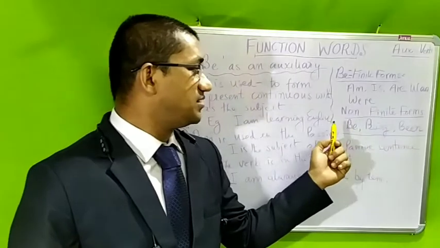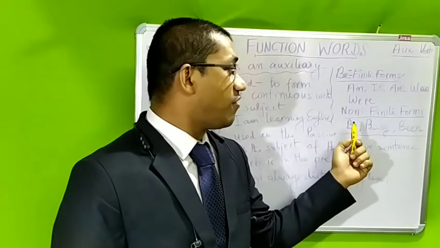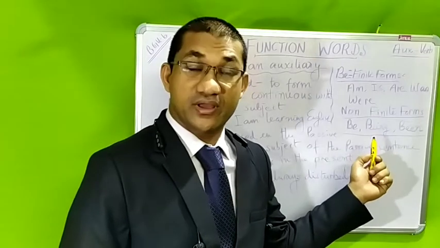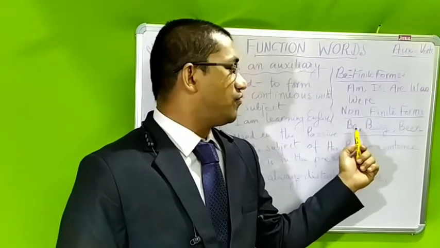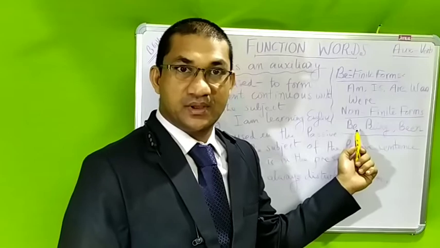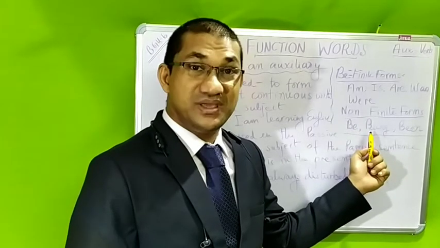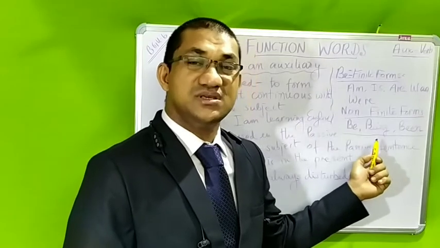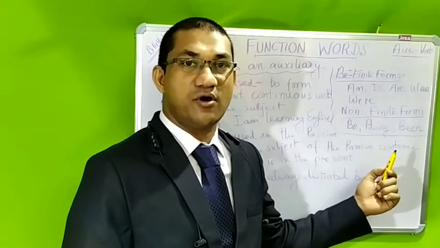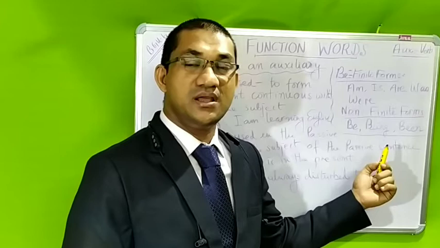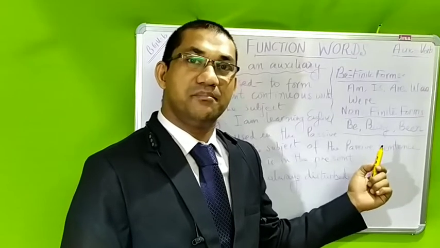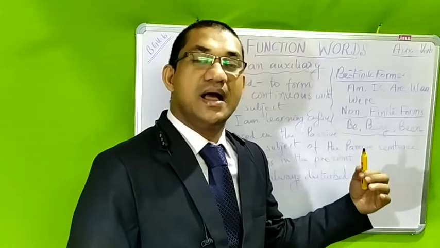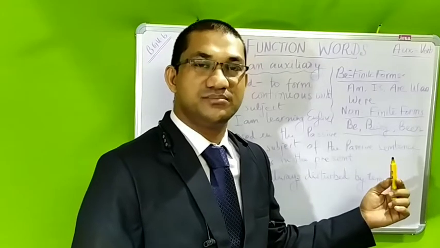Now let's look at the non-finite forms of be. Be has three non-finite forms: be, being, and been. These are the non-finite forms of be, and they do not agree in number and tense with the subject, but they help the other main verbs.